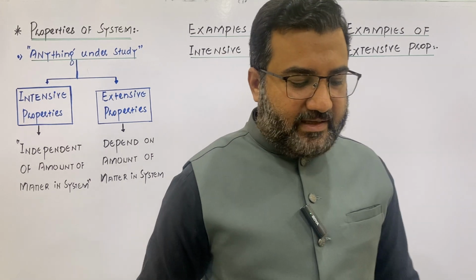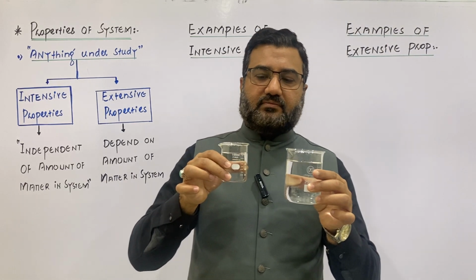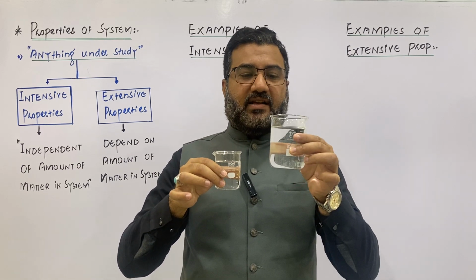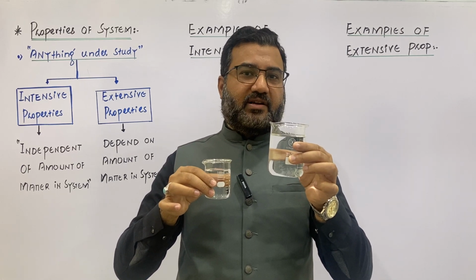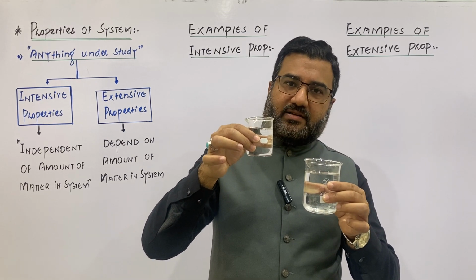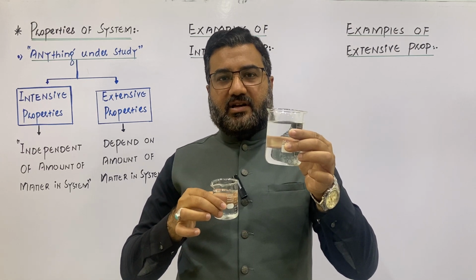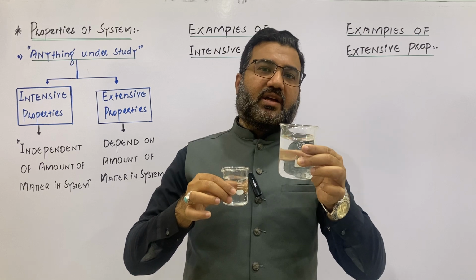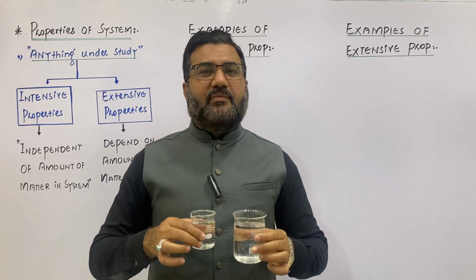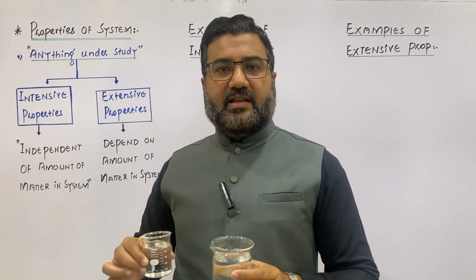Now let us take another example. My dear students, there is water in these two beakers. This one is a smaller beaker having a lesser amount of matter. This one is the larger beaker having a greater amount of matter. We will say, because this beaker has a lesser amount of matter, its mass will also be lesser, and this beaker has a larger amount of water, so the mass of the water will be greater in this beaker. It means the mass is something which is related to the quantity of matter in the system.